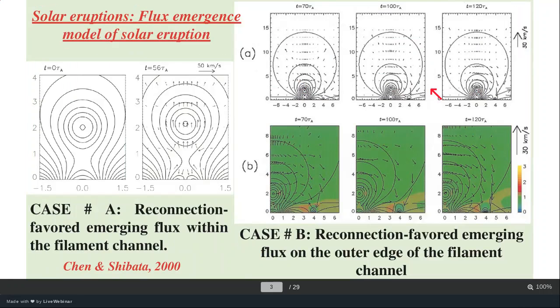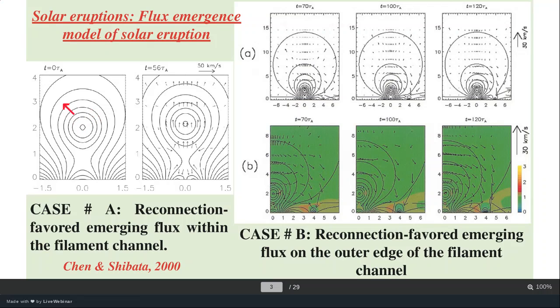Next, I would like to discuss some models or theories that have been given for the triggering of these huge solar eruptions. One model was given by Chen and Shibata in 2012, the flux emergence model for solar eruption. Here you can see this circular structure in a numerical simulation model.